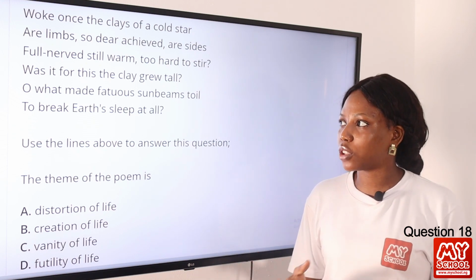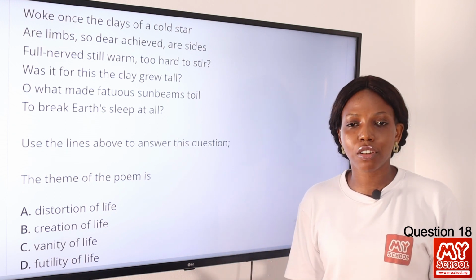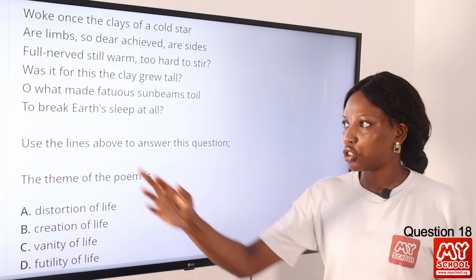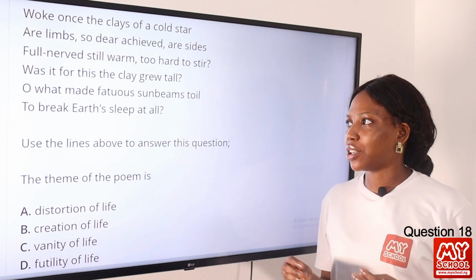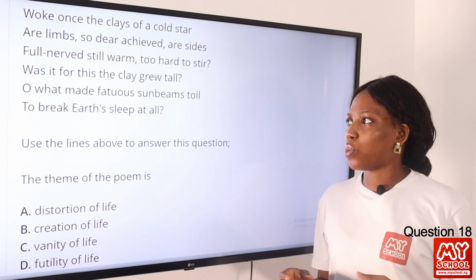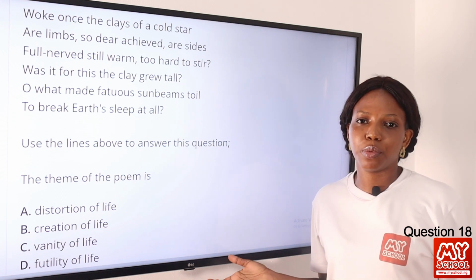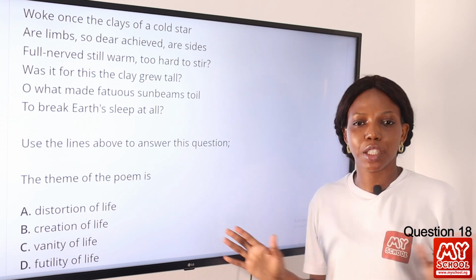"Oh, what fatuous sunbeam tall." So it's saying that the rising of the sun is just useless since it would go down again. "Oh, what made fatuous sunbeam tall to break earth's sleep at all?" So it's saying, oh, why is the sun beaming? Why is it disturbing the earth's sleep? Why doesn't it just be and let the earth be sleeping?